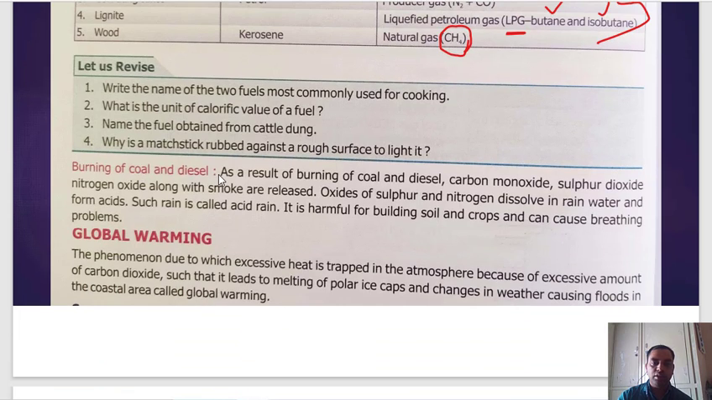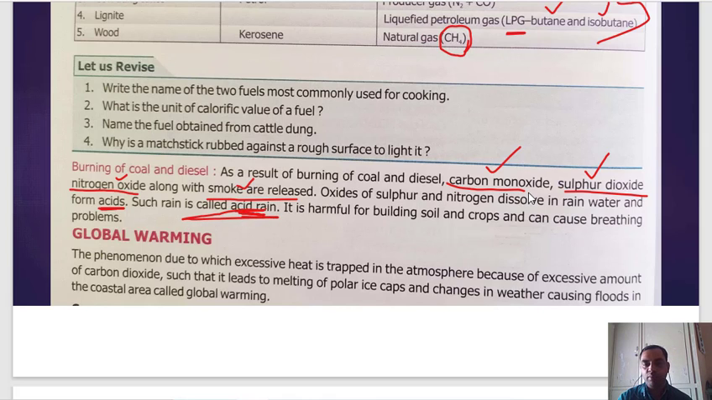As a result of burning of coal and diesel, carbon monoxide, sulfur dioxide, nitrogen oxide along with smoke are released. Remember this is important. Oxides of sulfur and nitrogen dissolve in rain water and form acid. This is very important. This term, acid rain, is very important.